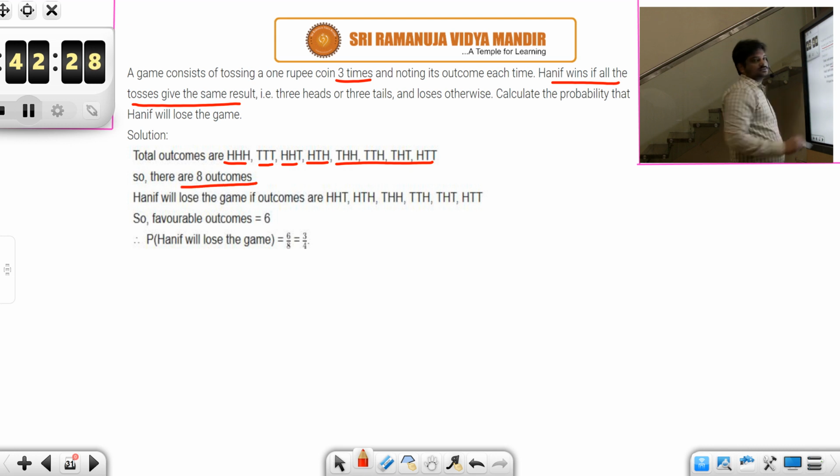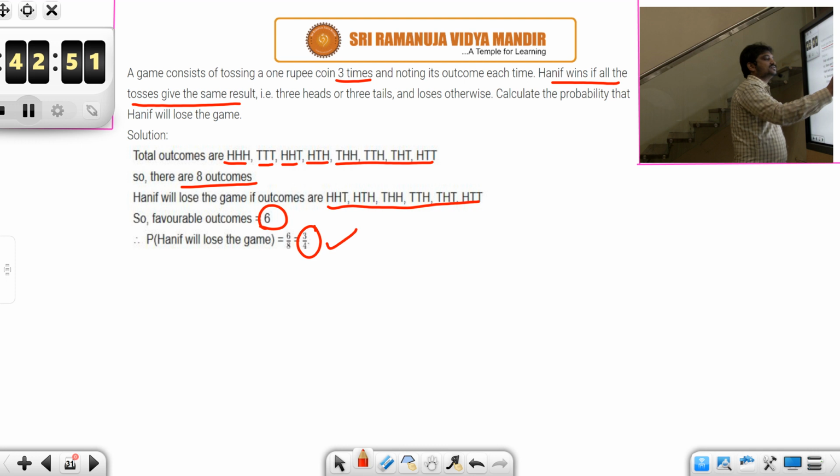So there are 8 outcomes. Out of these 8 outcomes, when will Hanif lose the game? Hanif will lose the game when not all 3 outcomes are the same. So in all these 6 cases, he will be losing the game. So favorable outcomes for Hanif to lose the game are 6 in number. Total number of outcomes are 8. So the probability that Hanif will lose the game is 3 by 4. He will win the game only when 3 H's or 3 T's, that is only 2 out of 8.